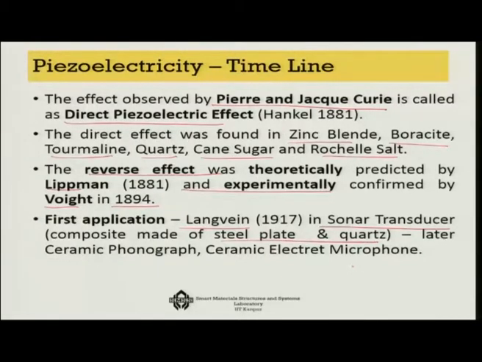Suppose you have a steel plate and a quartz at the center, and then you apply voltage to this quartz at a particular frequency. It is not a constant voltage but a varying one, and as you vary the frequency, you get vibrations in the steel plate. So the steel plate gets vibrated.